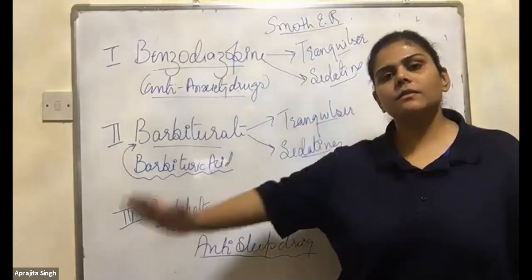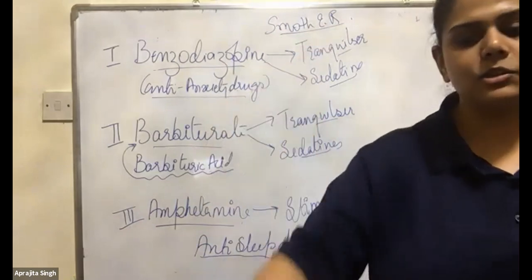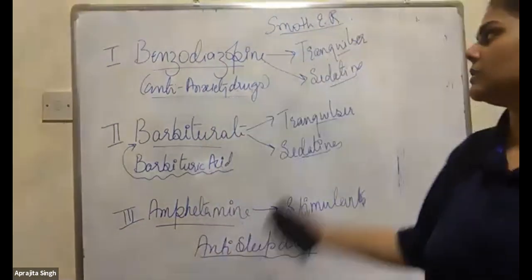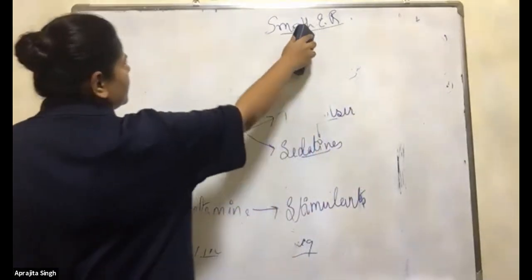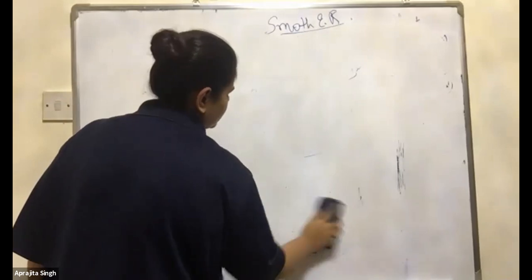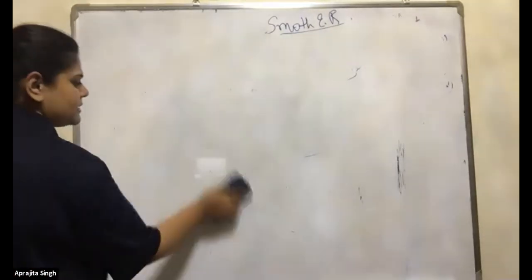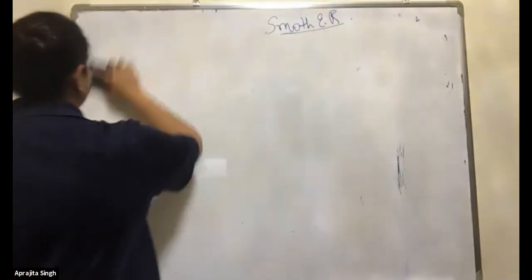Can you tell me what is the role of smooth endoplasmic reticulum? In the 11th class, you have studied it. They secrete lipids. Yes, they secrete lipids, very good, that's the main function. But what is the role for the drugs? They also have a very important function.